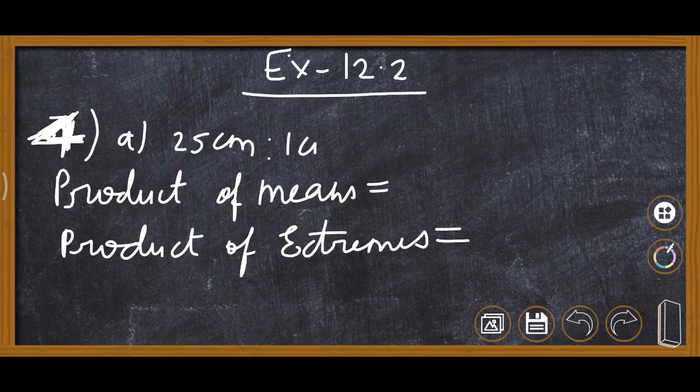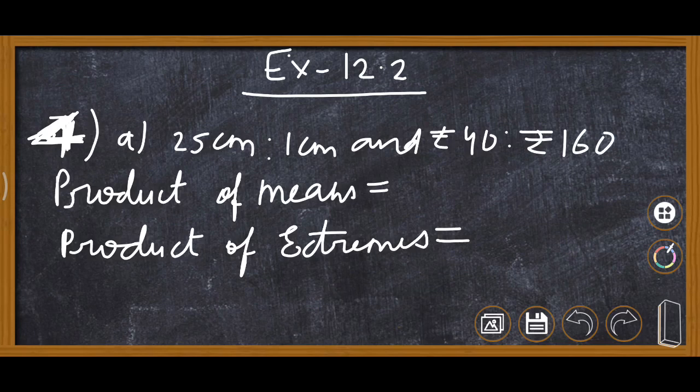Now this is question number 4, first part, 25 centimeter, 1 meter and rupees 40, rupees 160. So here you can see two numbers are given in centimeter and meter. This is not centimeter, this will be meter. 25 centimeter ratio 1 meter, rupees 40 and rupees 160. So units must be same.